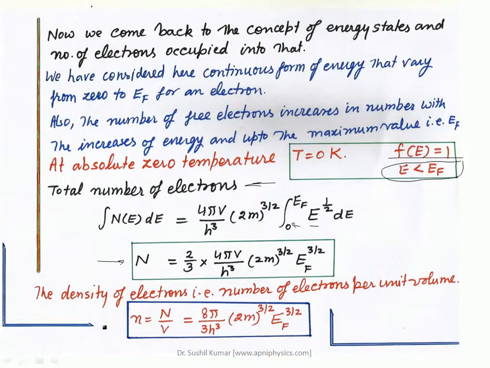Now you have to find the density of electrons, that is the number of electrons per unit volume, and this is determined by the ratio of N and V, right? And this is equal to 8 pi upon 3h cube, 2m raised to power 3 by 2, EF to the power 3 by 2. So this is the mathematical result.